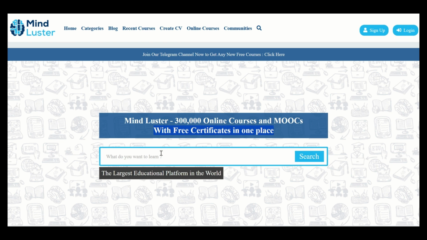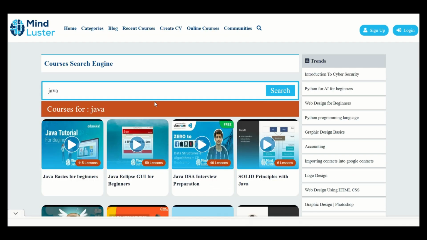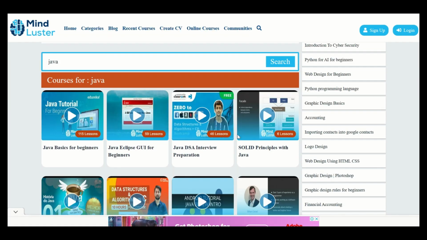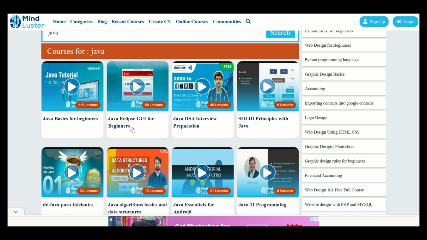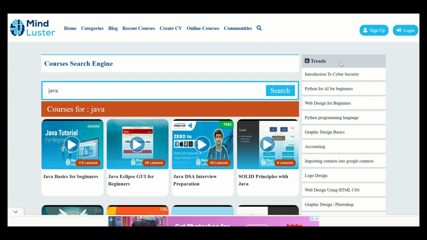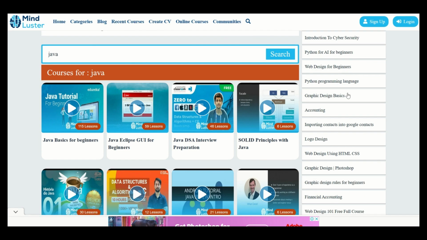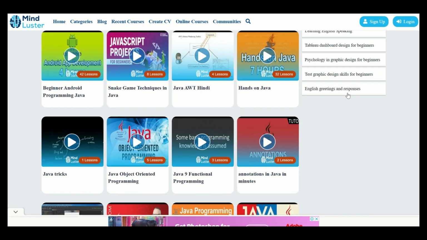So if I want to do a Java certification, I will just add Java here and search. It will give me the results for Java. There are multiple courses available for Java, like Java Basic for beginners, Java Eclipse GUI for beginners, then Java DSA interview preparation, like this. And on the right side, the trends are there, like introduction to cybersecurity, Python for AI beginners. So these are multiple courses which are available.